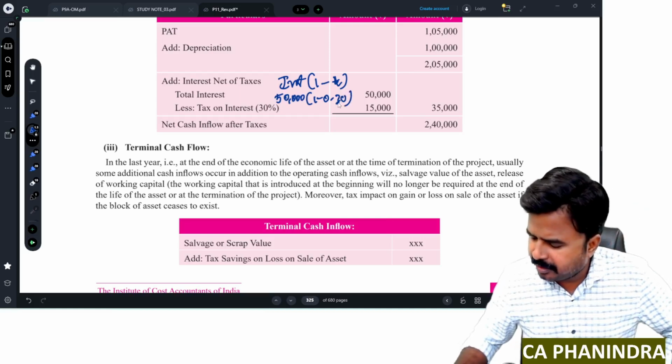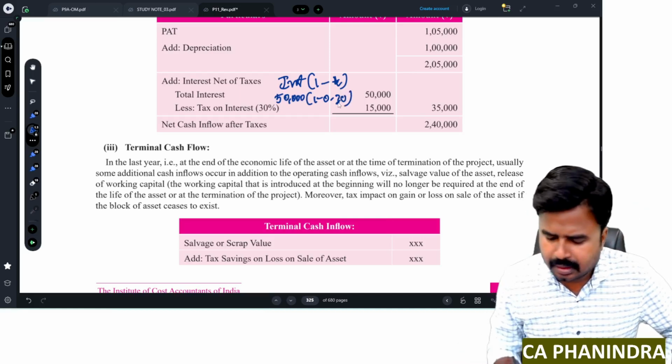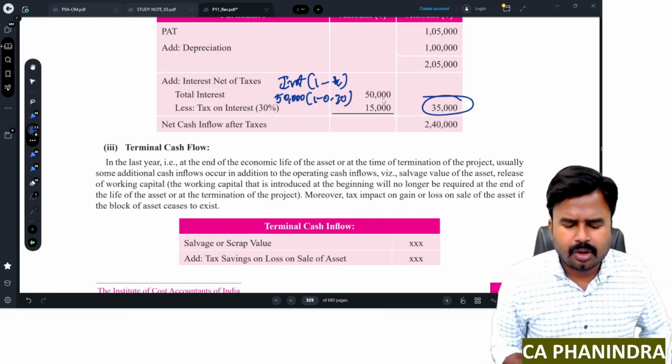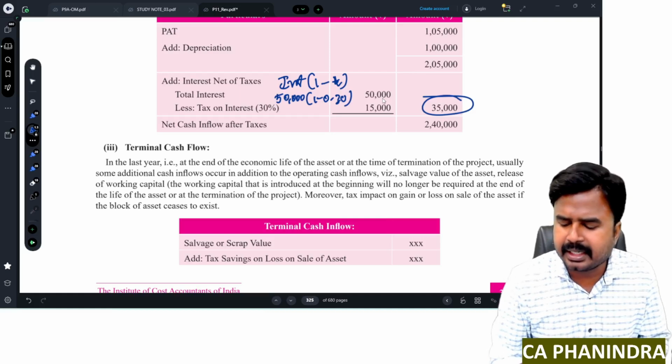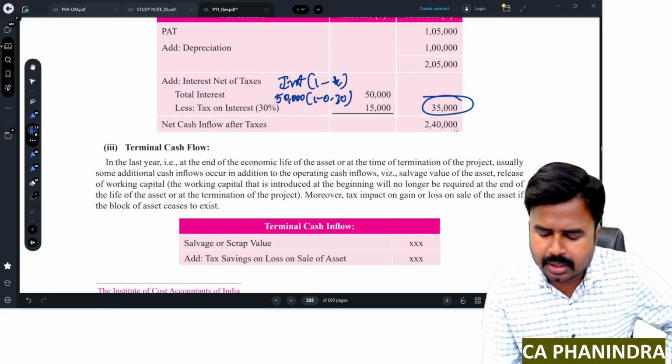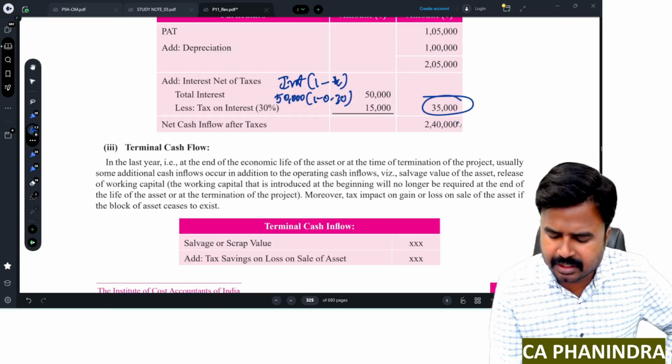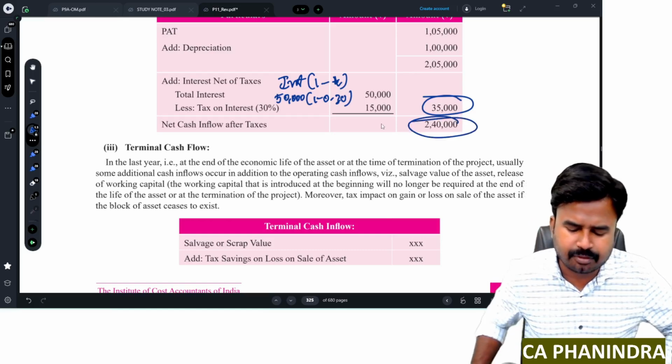So it will be 50,000 into 0.7. I got 35,000 directly. Or else you can write like this: interest less income tax, tax on interest 30%, so 15,000. If you deduct it, you'll get 35,000. Add this number. So I'll get 2,05,000 plus 35,000, 2,40,000 net cash inflows after tax.